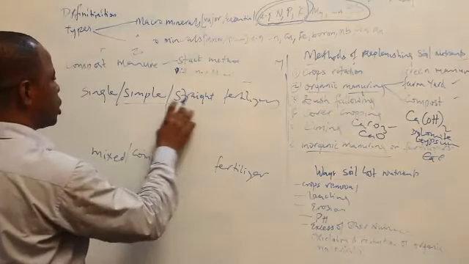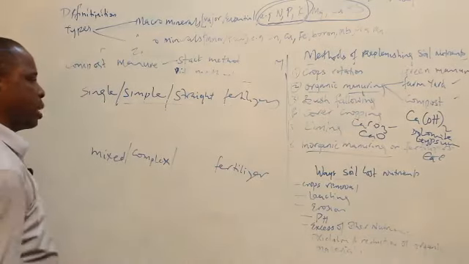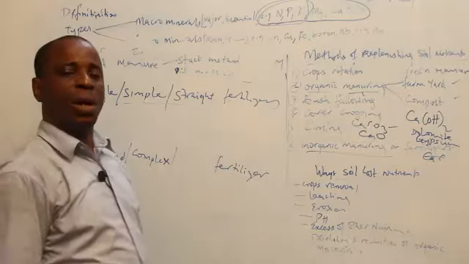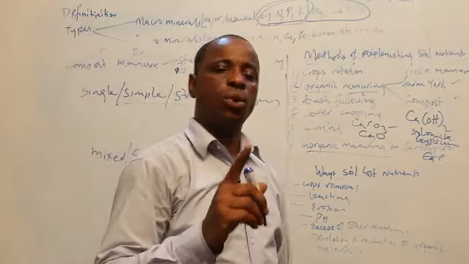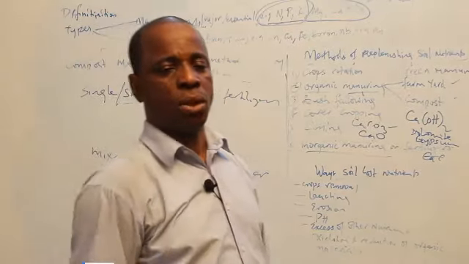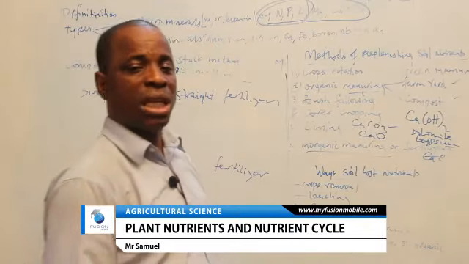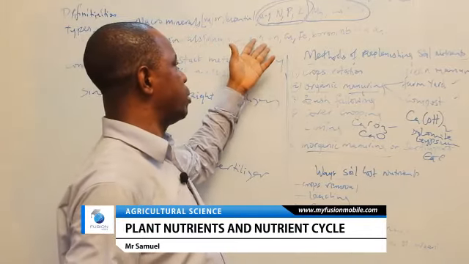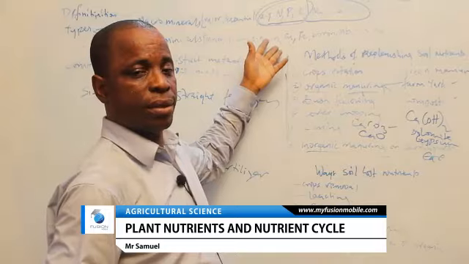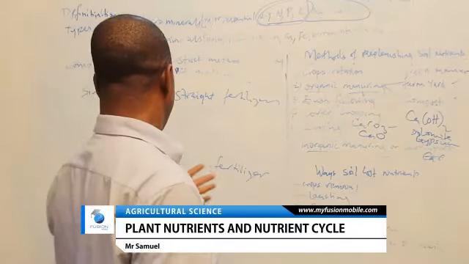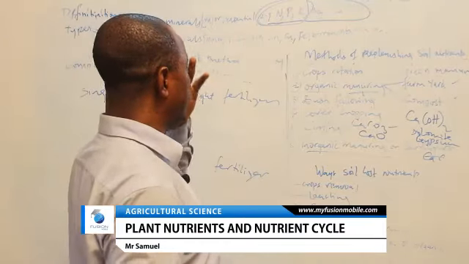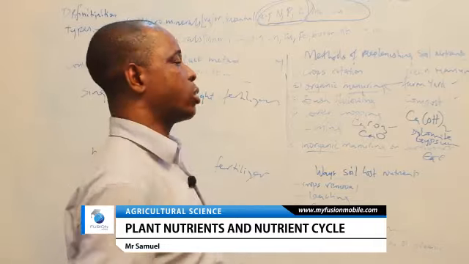Examples of single, simple, or straight fertilizers are fertilizers that can only give you one macronutrient on your farm. So if you apply a fertilizer that can only give nitrogen, that's a simple or straight fertilizer. If it only gives phosphorus, the same thing, or calcium, copper, the same thing.